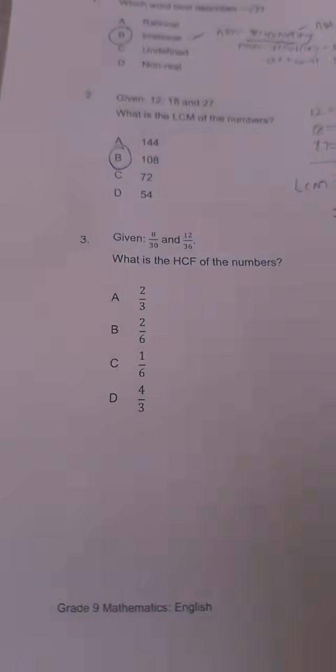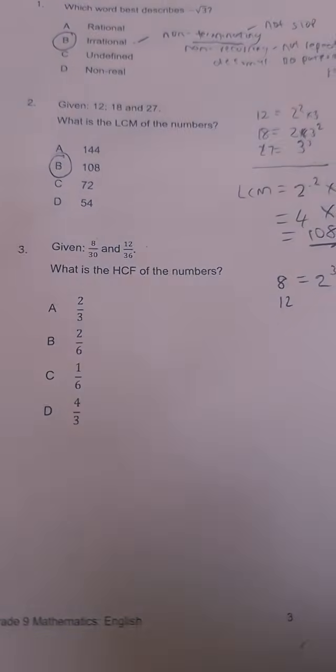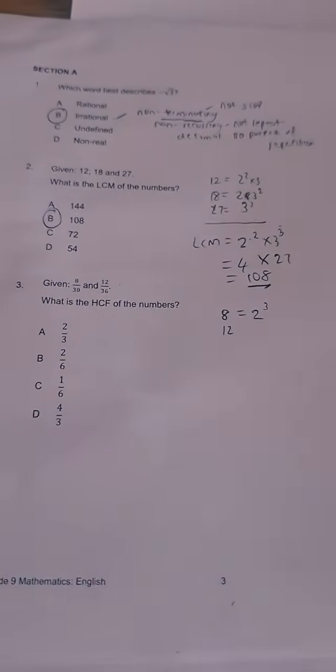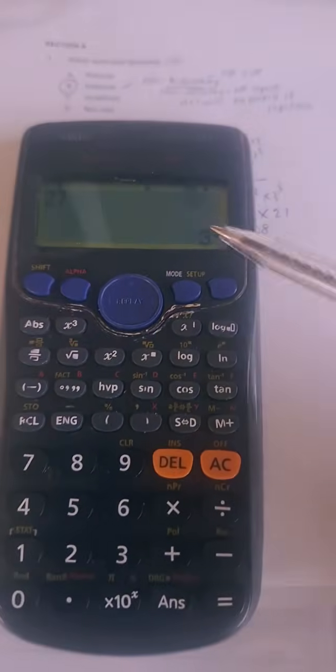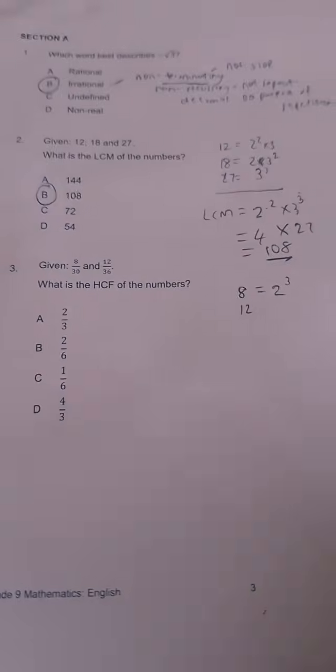Let's move on, guys, to number 3. If you have another calculator, then Alibaba, I'm sorry, I think I can't help you in that situation. The thing is, the recommendation for learners, when we teach them, is always to encourage them to get a Casio calculator. It makes life very easy.